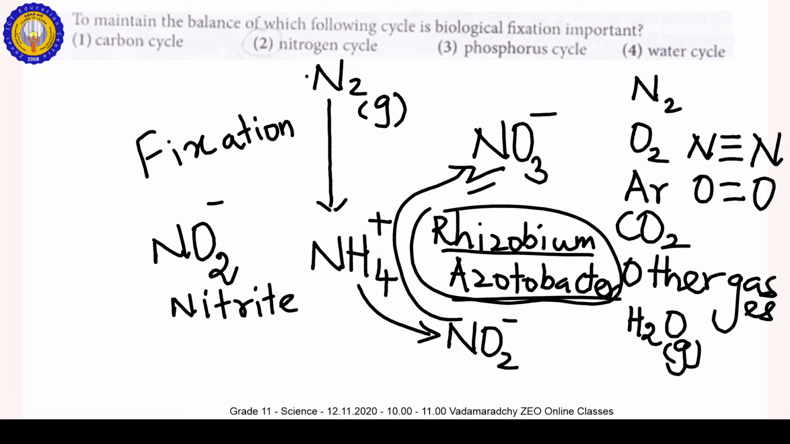There are so many bacteria in the soil: Rhizobium, Acetobacter, Nitrosomonas, Nitrobacter. When it comes into NO3 minus form, plants absorb the nitrogen and grow well.